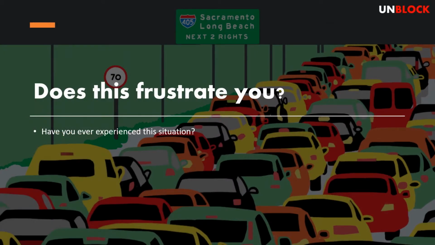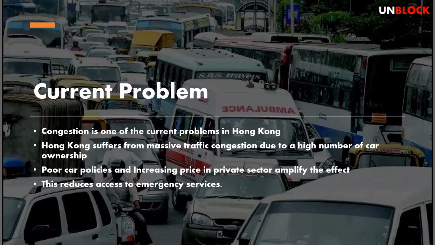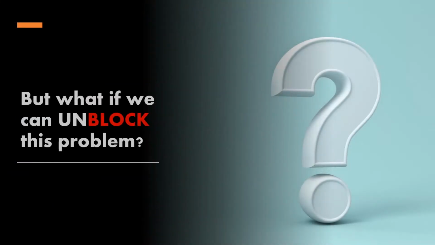We all know we have experienced traffic jams and congestion. Obviously these problems frustrate you, but there is a bigger problem, especially in Hong Kong currently. Currently, congestion is one of the problems in Hong Kong due to the high number of car ownership. This reduces the access to emergency services during critical moments. But what if we can unblock this problem in Hong Kong?